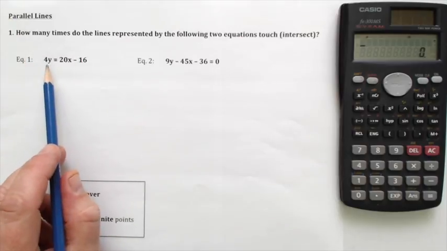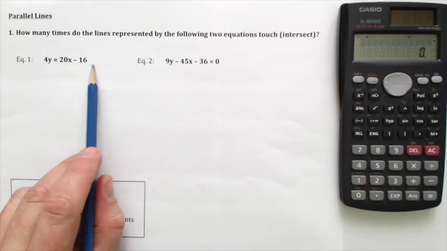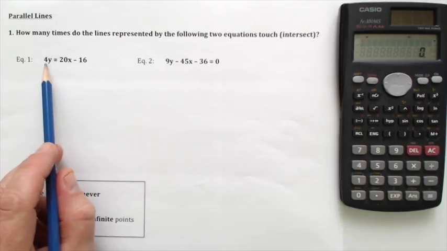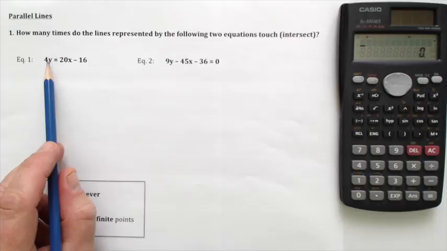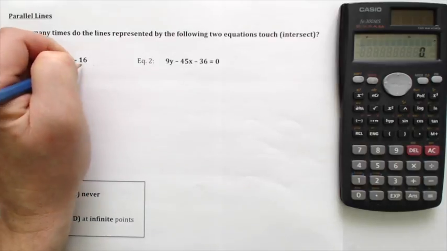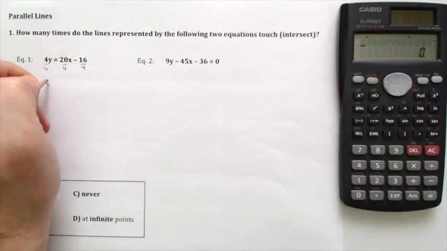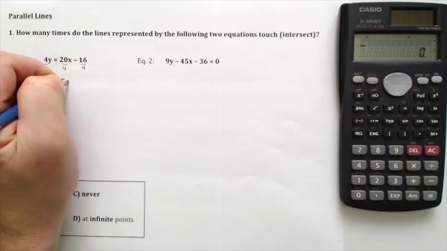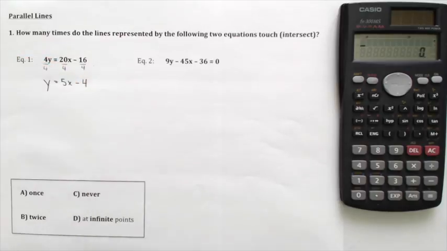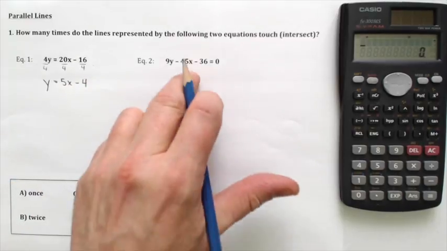Equation number 1, in order to isolate that y, you can see that the 20x and the negative 16 are already on the right hand side of the equation. The only thing we need to get rid of is that 4 being multiplied to our y, and we're going to do that by doing division. So straight up division on all the terms, and we're going to be left with y is equal to 5x minus 4. So we'll talk about what that could mean relative to this line once we've isolated that line.